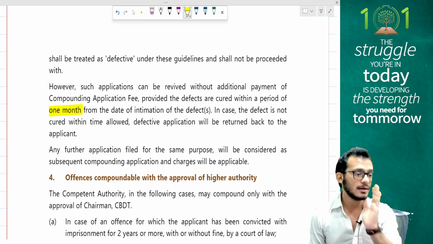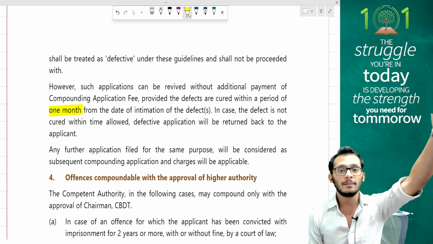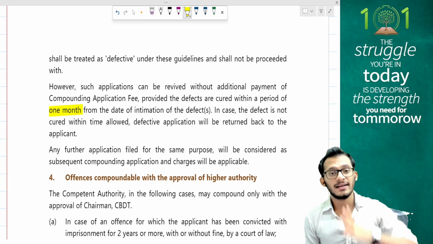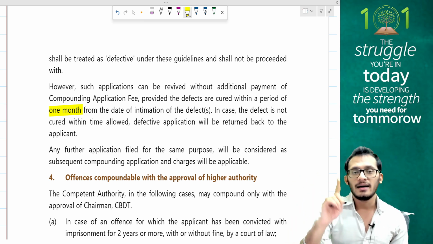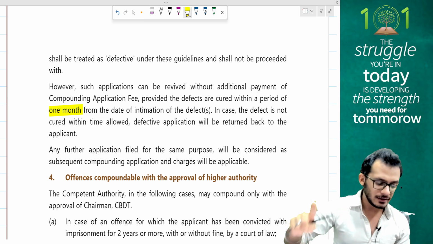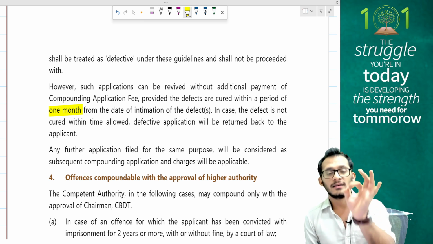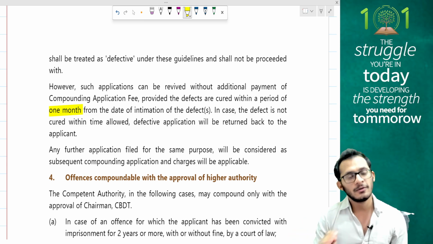One thing which I wanted to clarify, and this is something which is very important and tested at CA final level, when you talk about the payment of taxes, if you remember, the timeline given was 30 days, whereas here it is given 1 month. That is what the critical part is. Understand this very, very carefully, the difference between 30 days and 1 month. 30 days means exactly 30 days. 1 month means you have the time, the whole month.